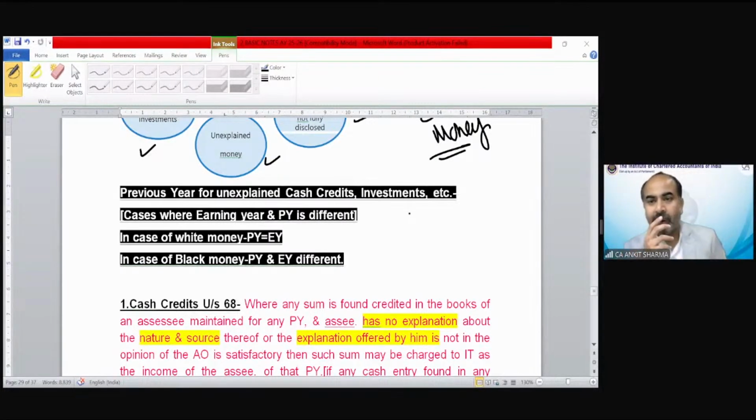Anil Army is asking, sir, only CA can convert black money into white, right, sir, as per income tax act? What are you talking about? No, no CA is going to do that. Black money and white money conversion is not a question to be asked. No CA will do that. No CA should do that.